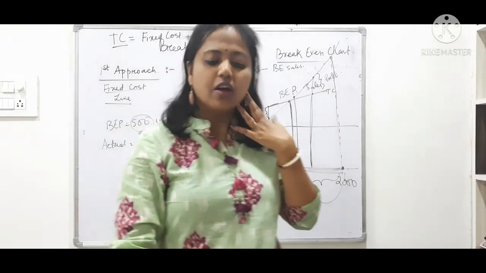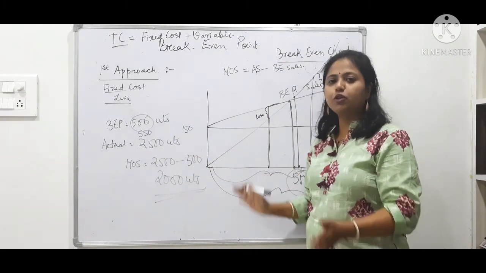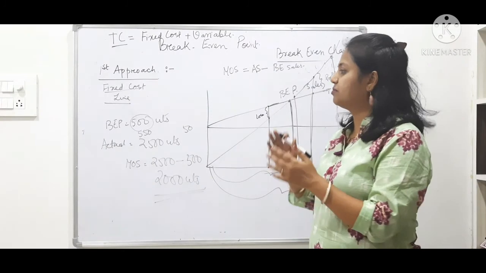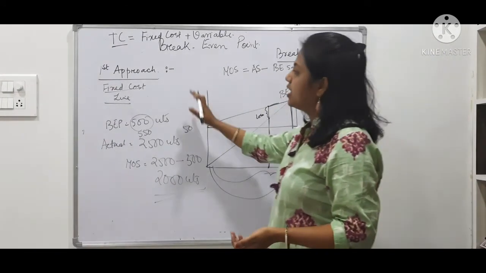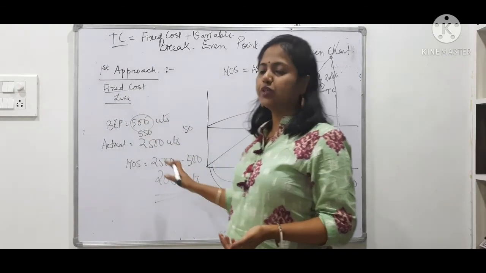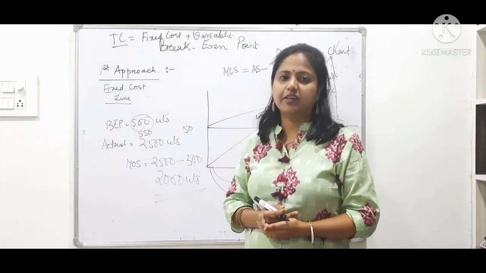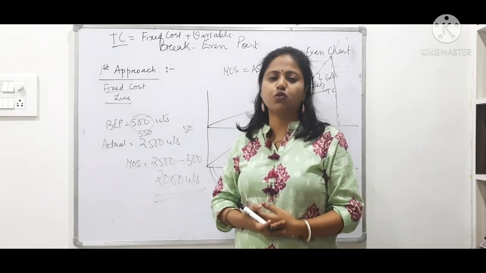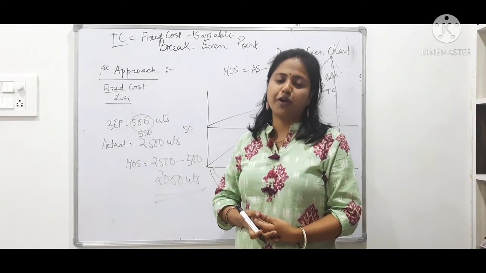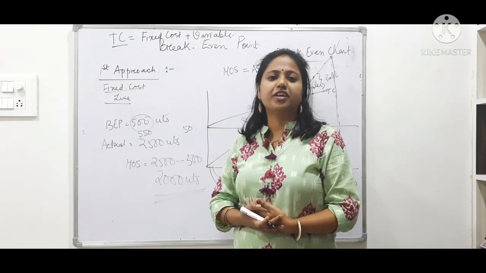Okay. So that means we have understood how, in a tabular way, I have explained what is break even point, and I have explained in a graphical way the first approach, that is how we do it with the help of the fixed cost curve, how we determine the break even point. That's all in this video. In the next video I am coming up with the second approach of how to draw the break even point. So please watch that video, that will give you more knowledge and understanding.